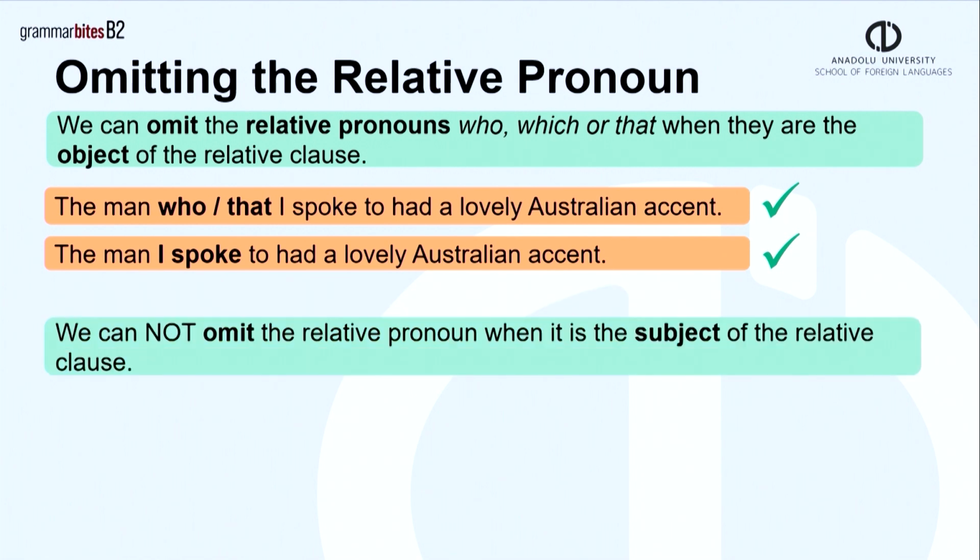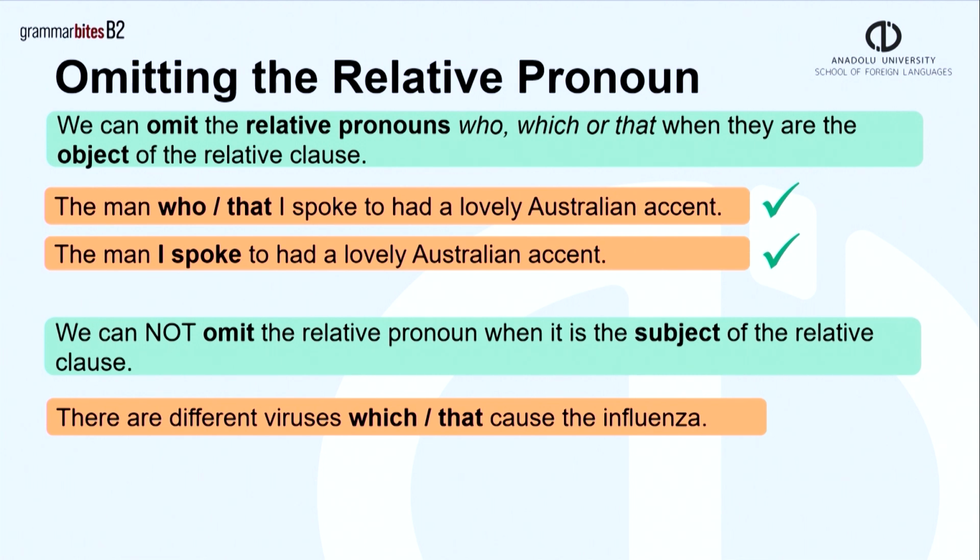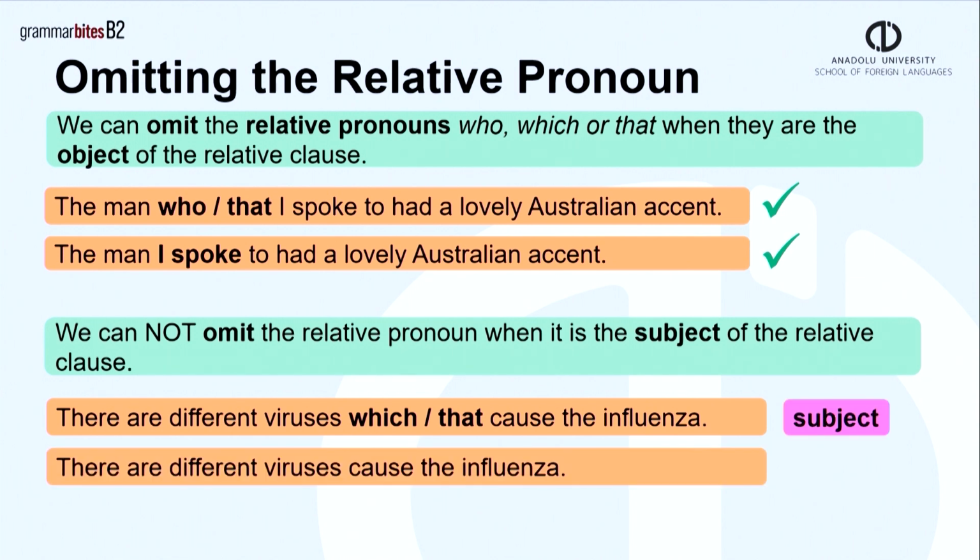Remember that we cannot omit the relative pronoun when it is the subject of the relative clause. For example, there are different viruses which or that cause the influenza. Here, the pronouns which or that are referring to the subject, so we cannot leave them out. And we can't say: there are different viruses cause the influenza. That's wrong. We need to keep the relative pronouns which or that.